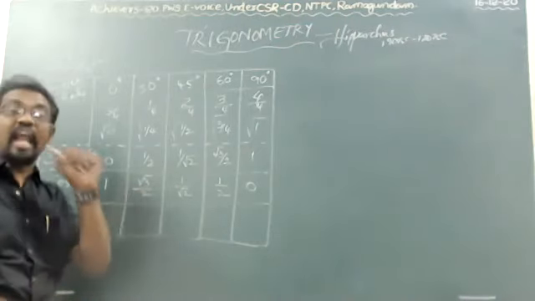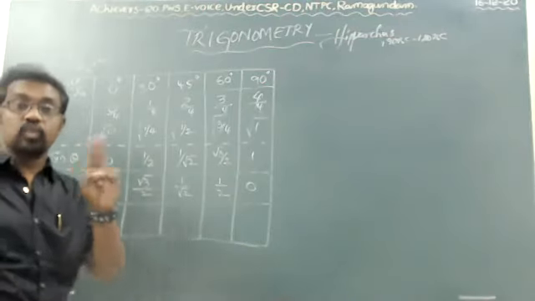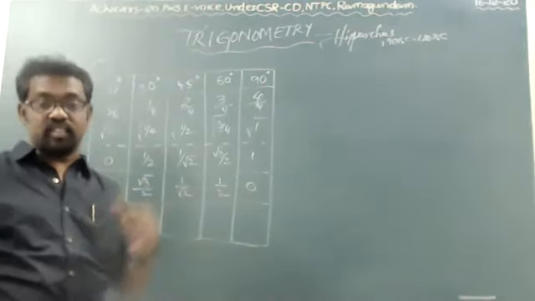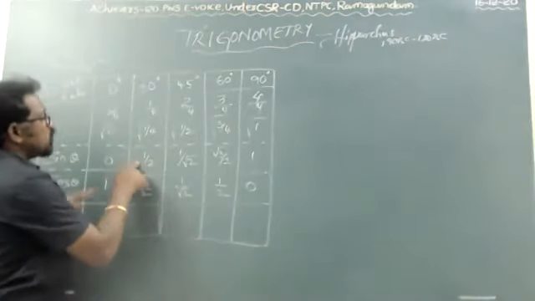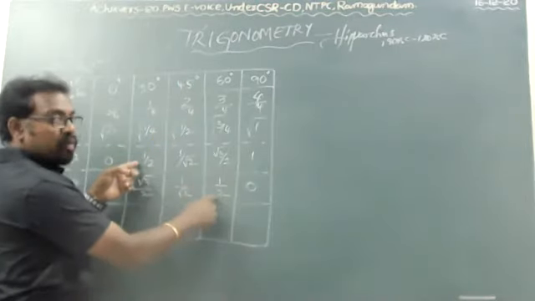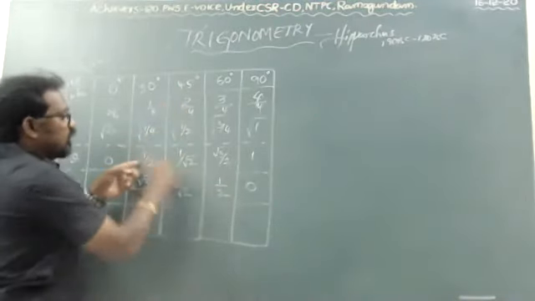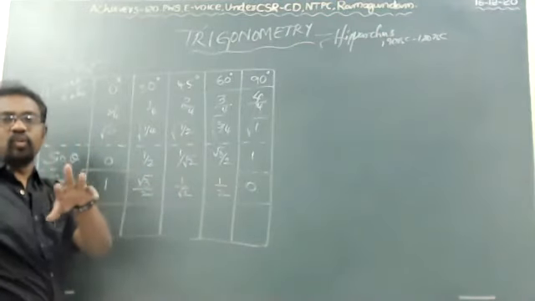This is called allied angles. We'll see it in the next class. Adding of the two angles is called allied angles. See here, 30 degrees. What is sine 30 degrees? 1 by 2. What is cos 60 degrees? 1 by 2. 60 plus 30 is 90, so sine is equal to cos.